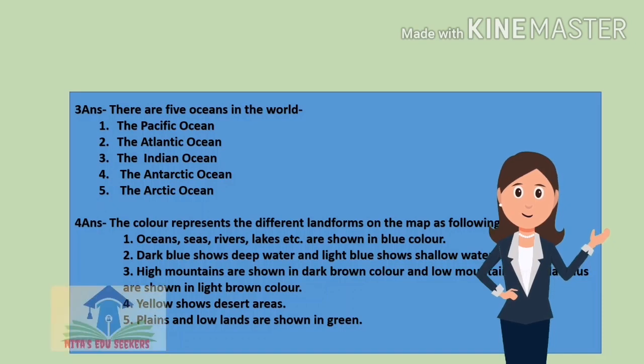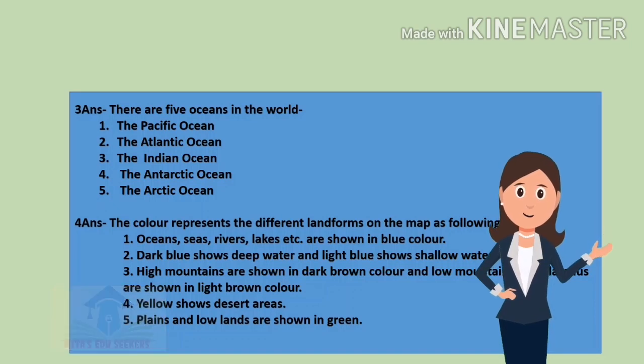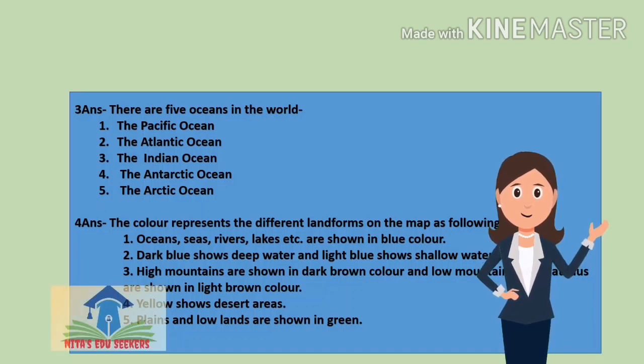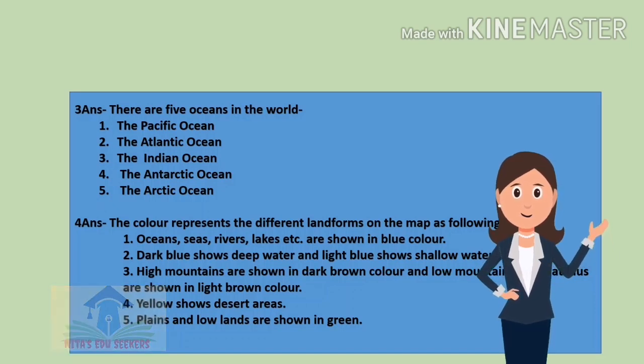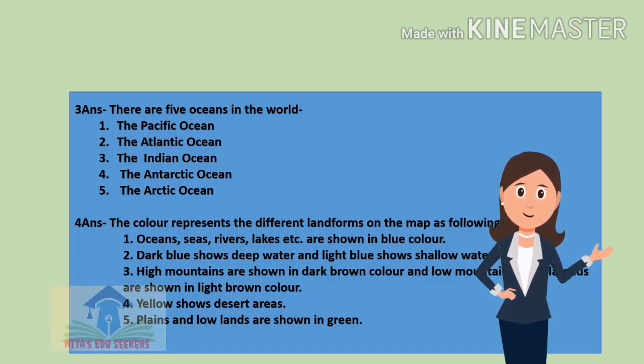Now see the third answer. How many oceans are there in the world? There are 5 oceans in the world. Number 1, the Pacific Ocean. Number 2, the Atlantic Ocean. Number 3, the Indian Ocean. Number 4, Antarctic Ocean, and 5 is the Arctic Ocean.